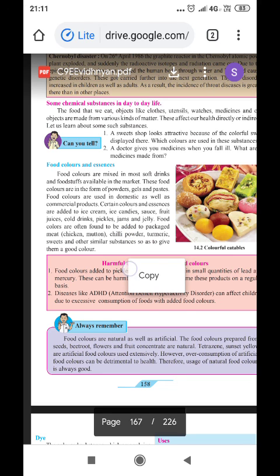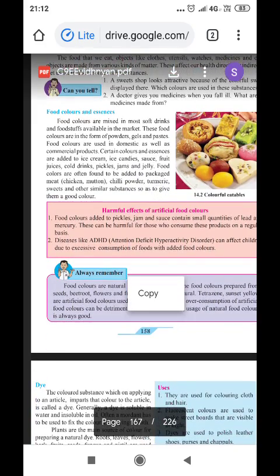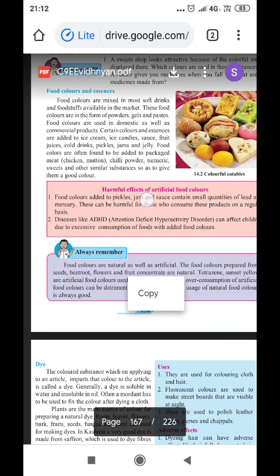A sweet shop looks attractive because of the colorful sweets displayed there. Which colors are used in these substances? Edible colors. Doctors give you medicines when you fall ill. What are the medicines made from? Definitely they are made from drugs, chemicals. Food colors and essences. Essence is the fragrance which we get.